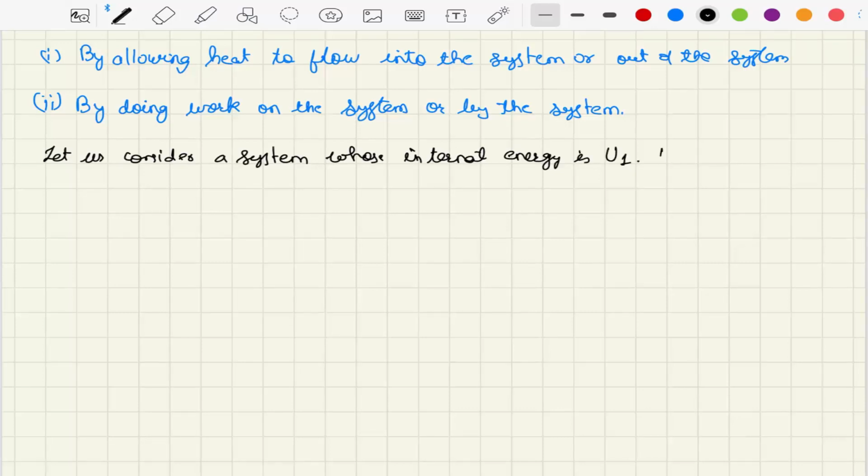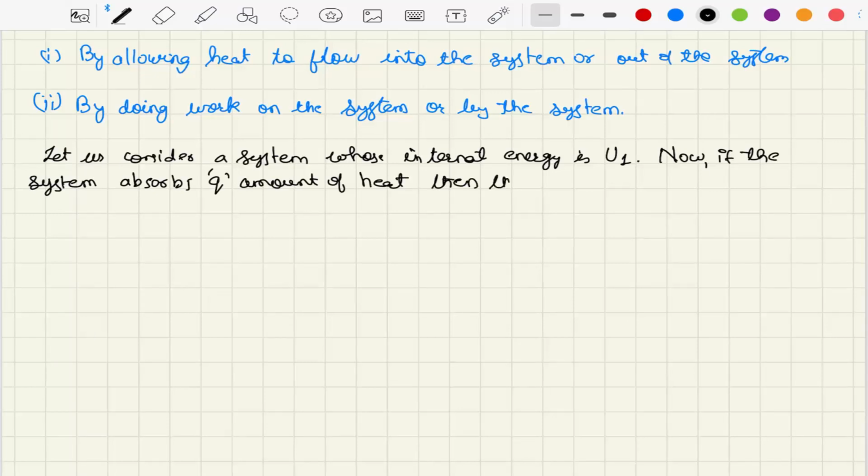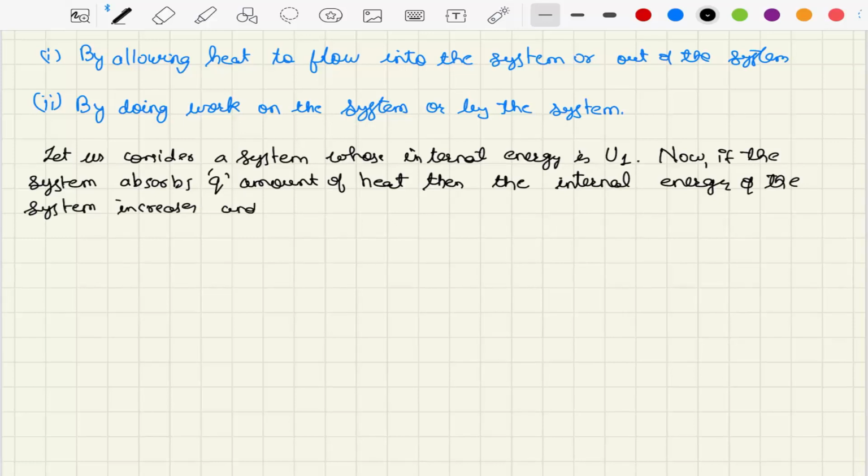Now if the system absorbs Q amount of heat, then the internal energy of the system increases and becomes U1 plus Q, right?